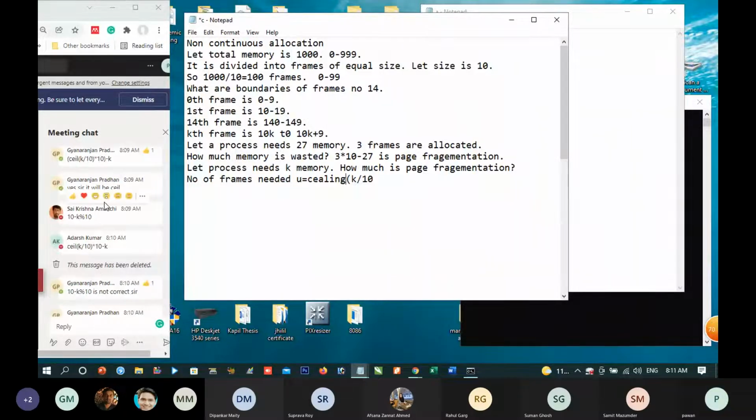Acha. That is correct. These many frames are needed. 10 into U is the total memory allotted, but out of this only K is needed. That is page fragmentation. Correct.